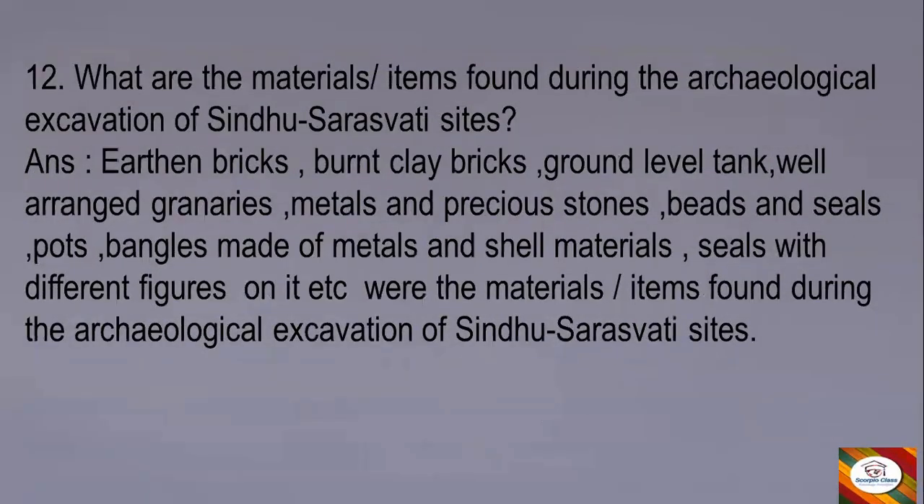Next, 12th question. What are the materials or items found during the archaeological excavation of Sindhu Saraswati sites? Answer. Earthen bricks, burnt clay bricks, ground level tank, well arranged granaries, metals and precious stones, beads and seals, pots, bangles made of metals and shell materials, seals with different figures on it, etc., were the materials or items found during the archaeological excavation of Sindhu Saraswati sites.